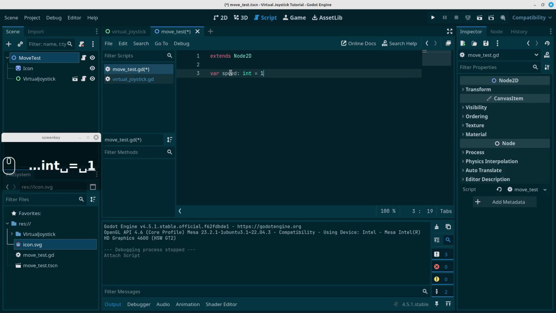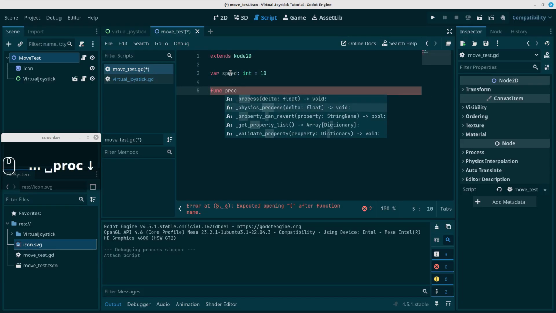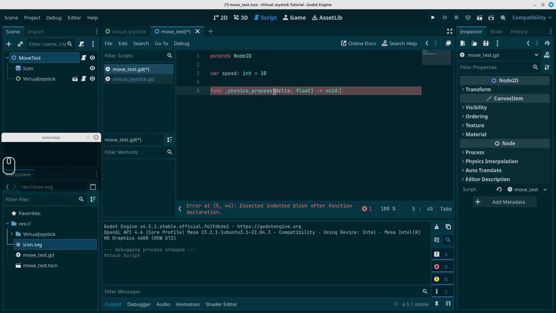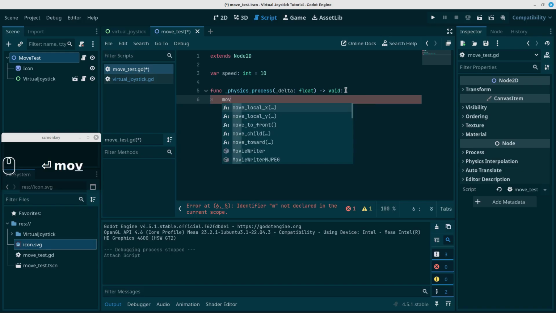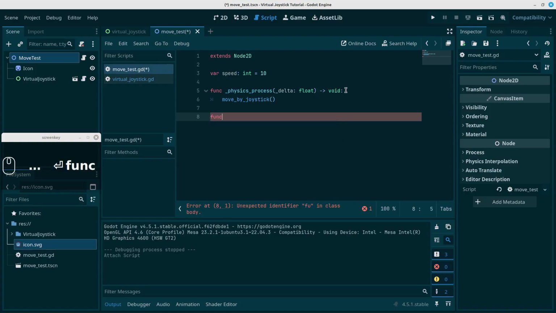Let's say about 10 maybe. And let's use our physics process. We're not going to use delta, so let's underscore it. And let's create a function called move by joystick maybe. You can call it whatever you like. And let's actually create the function now.